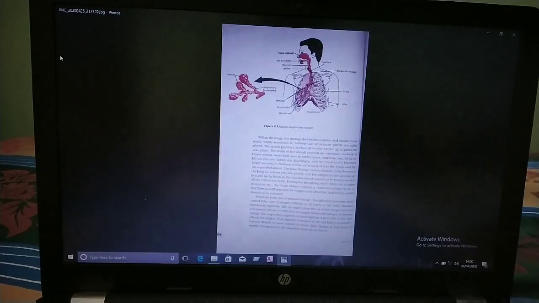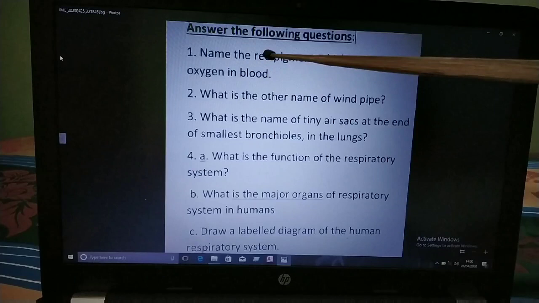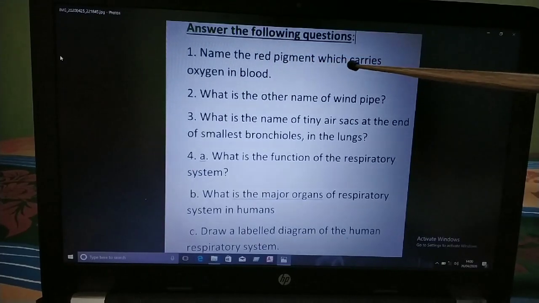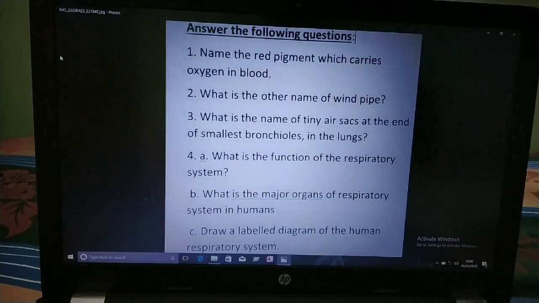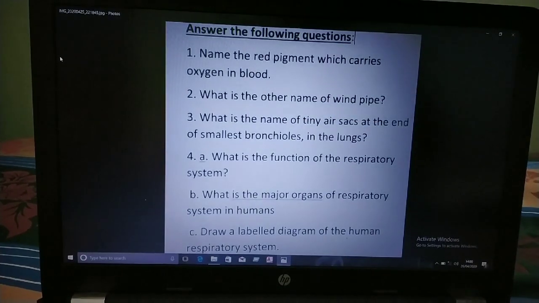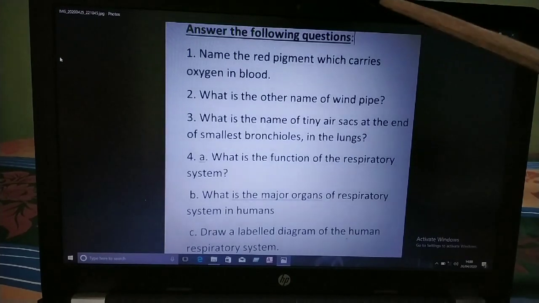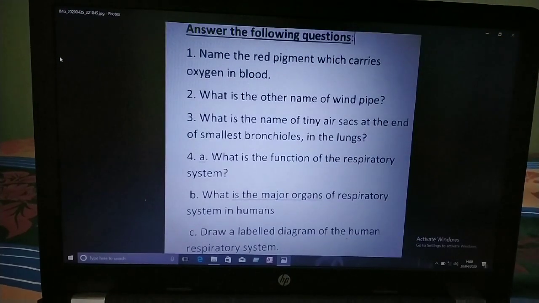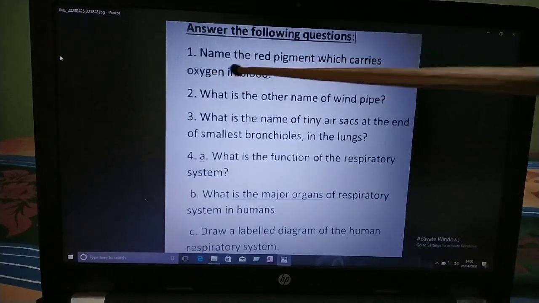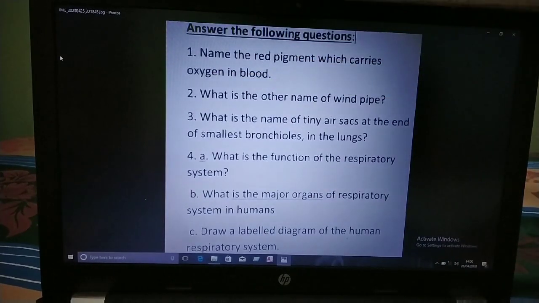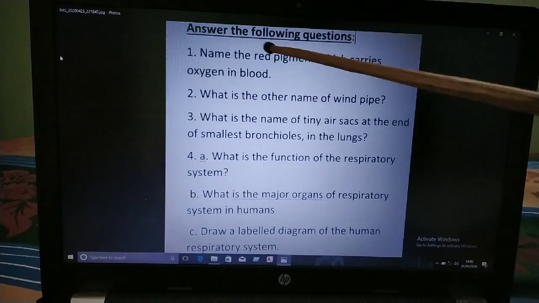So children, go through all this. If there is any problem, you can ask me. Now try to answer this question: name the red pigment which carries oxygen in blood. I forgot to tell you about the red pigment: if there is no red pigment, the blood fails to supply oxygen to our body. The name of that red pigment is hemoglobin, which is present in our blood.